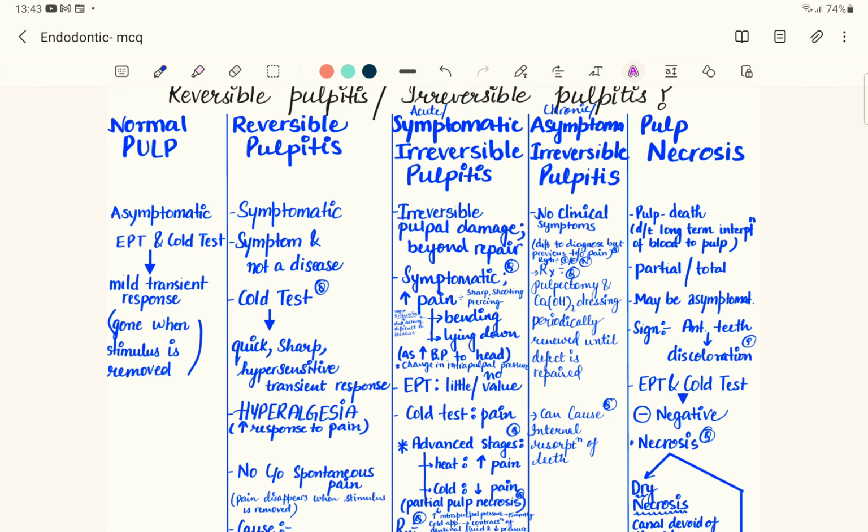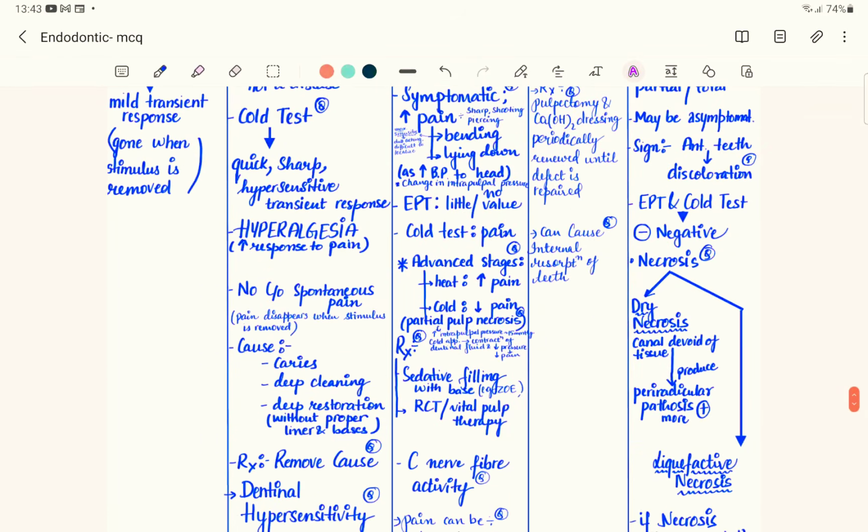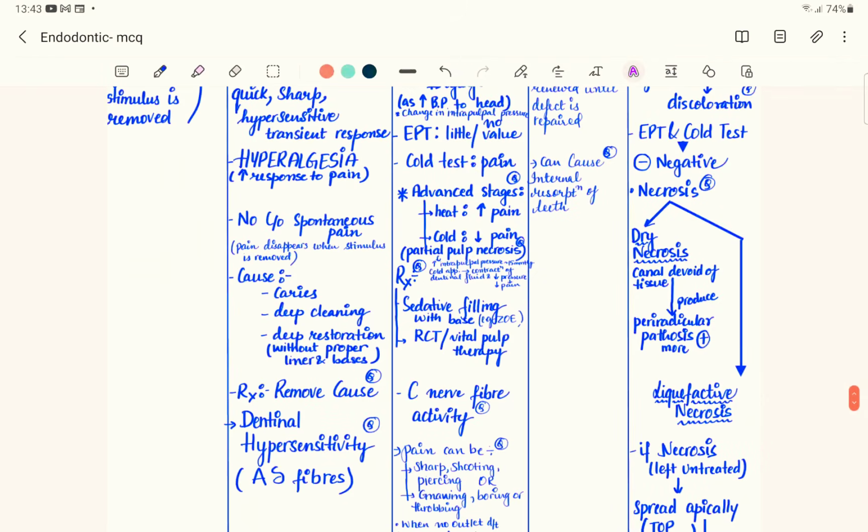This particular condition is a symptom, it's not a disease, and that is why we call it reversible pulpitis, inflammation of the pulp, though it is reversible. So how do we treat it?